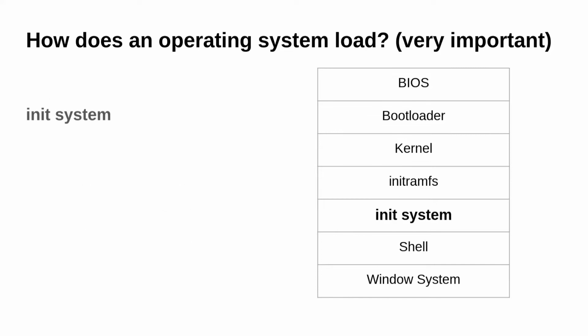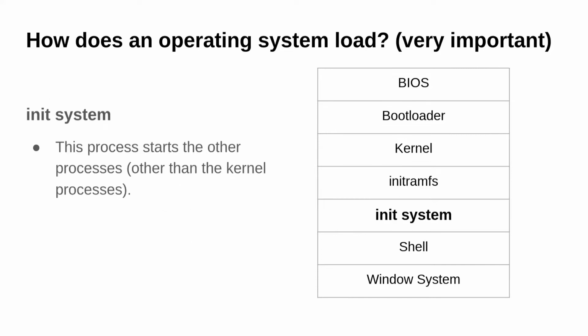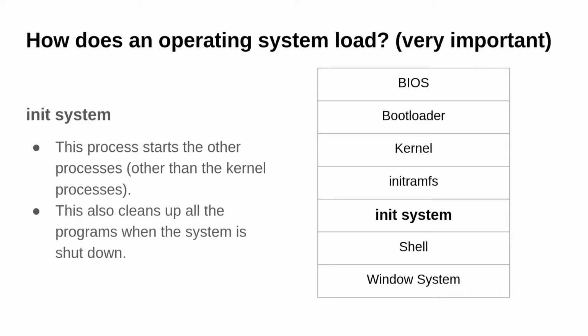Next one is the init system. This is a process which starts some other processes. You might configure your system to run any program. Let's say you configure your system so that it runs Discord every time you open your computer. So the init system is responsible for loading Discord, or you might be using some other services. Let's say you are using a VPN. You can configure the init system to load that VPN every time you start the computer. Once the work of the init system is done, this is also cleaned from the main memory.